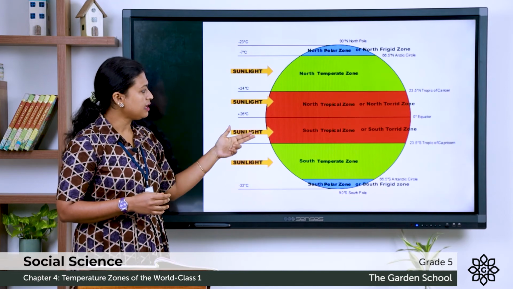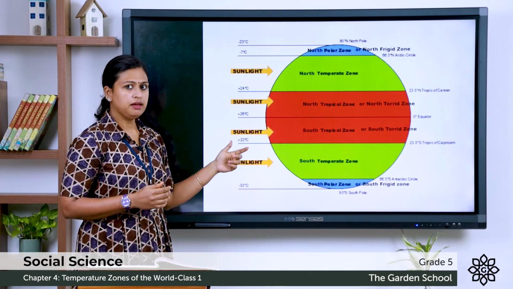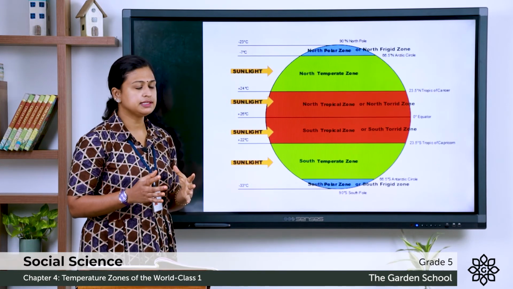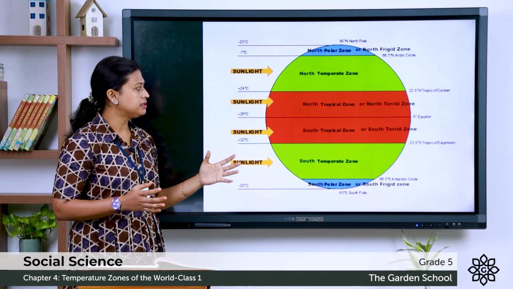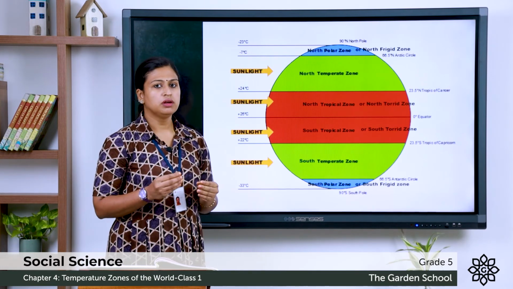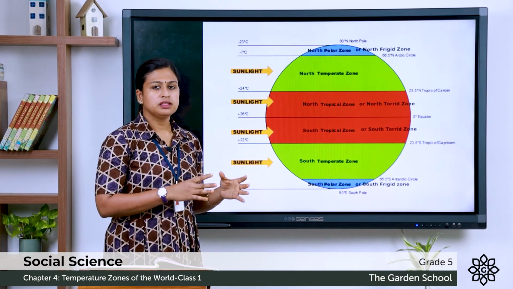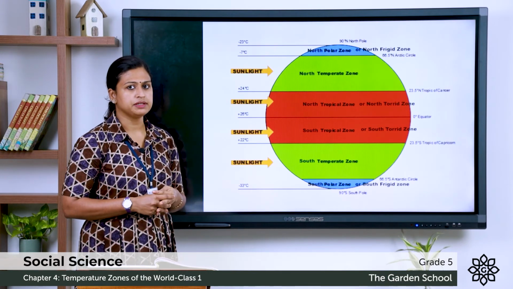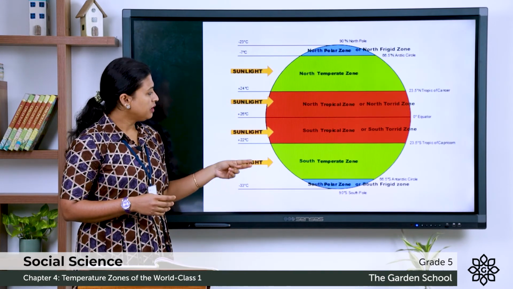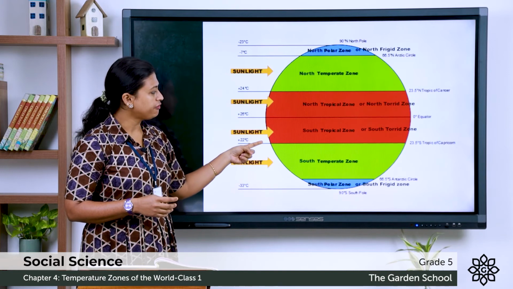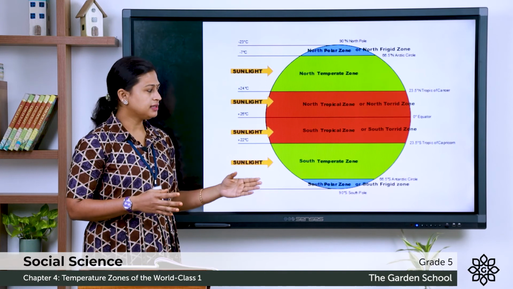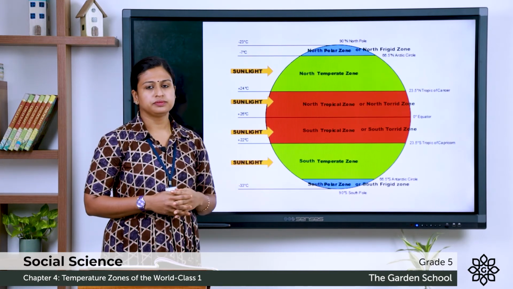In the same way, in the southern hemisphere, the area between the equator and Tropic of Capricorn is known as the South Tropical Zone or South Torrid Zone. This also has a hot, humid and wet climate. Then the area between Tropic of Capricorn and Antarctic Circle is known as the South Temperate Zone.